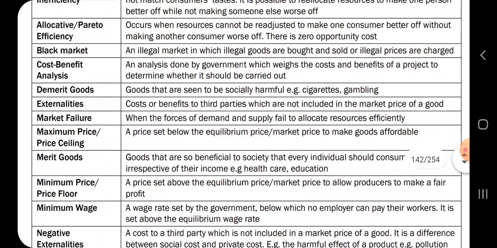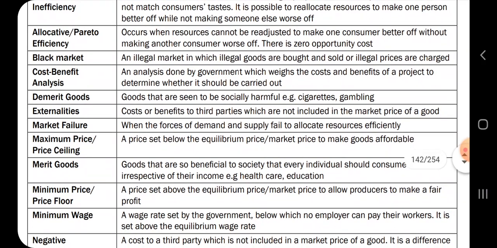So market failure is when the forces of demand and supply fail to allocate resources effectively. The forces of demand is people having a need for a product, and supply is the business being able to meet the need. So when the forces of demand and supply fail to deliver goods effectively, the market fails.